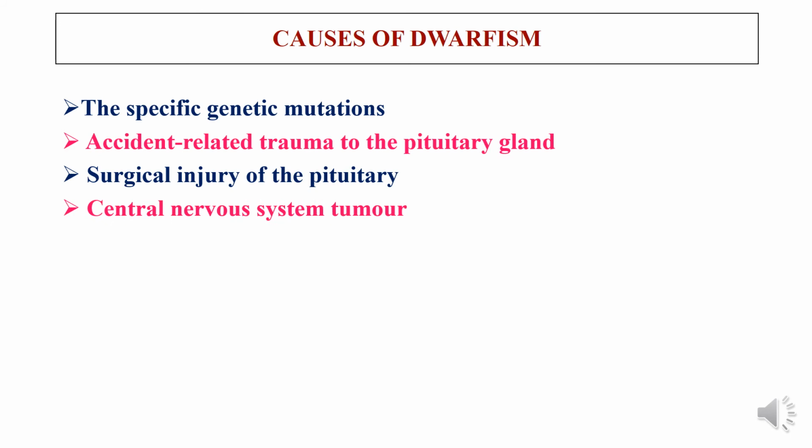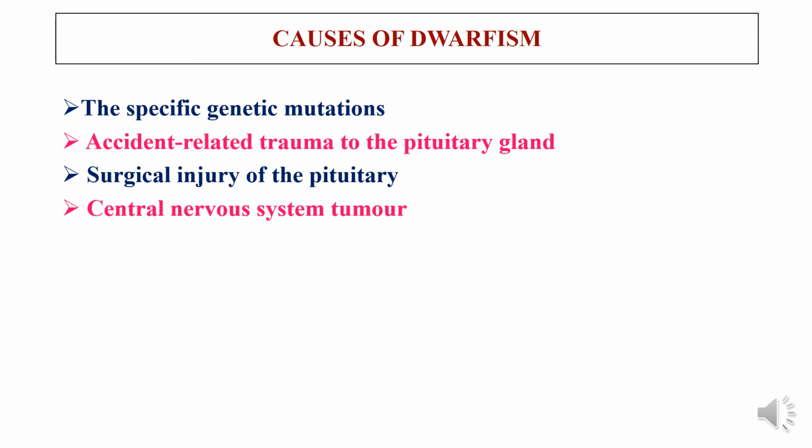Suppose there is a tumor in the central nervous system, a brain tumor, like in the hypothalamus region. The tumor may affect the function of the hypothalamus, thereby reducing the synthesis of growth hormone releasing hormone, and the pituitary gland cannot synthesize, or the tumor may directly affect the function of the pituitary gland.